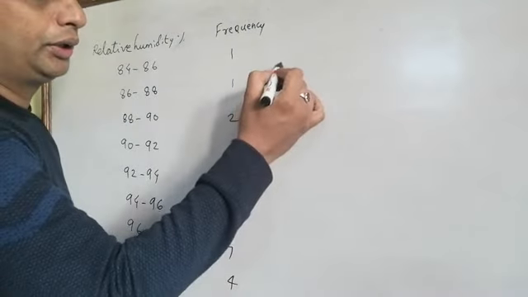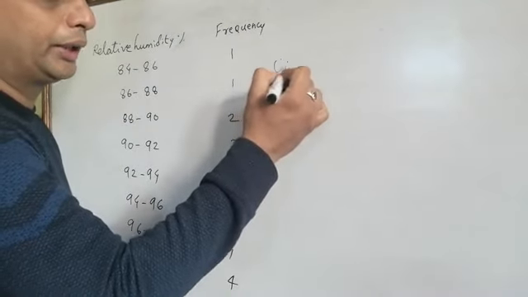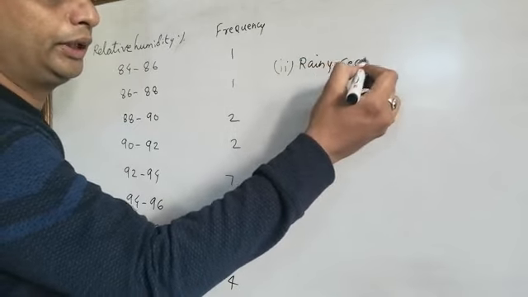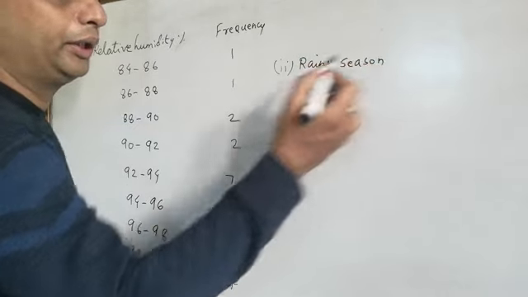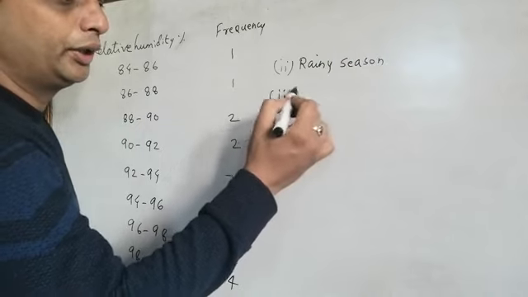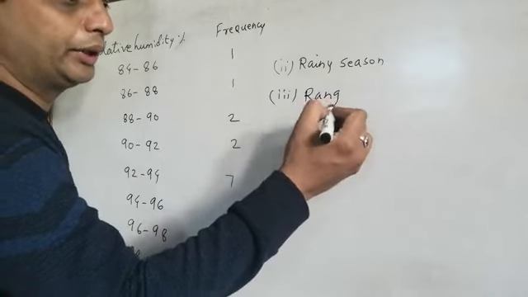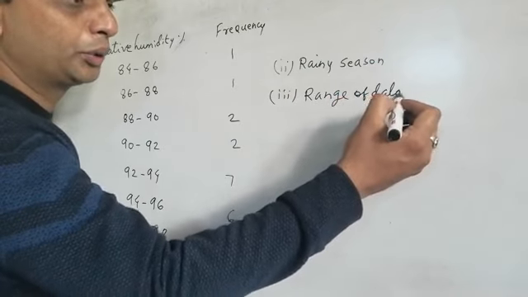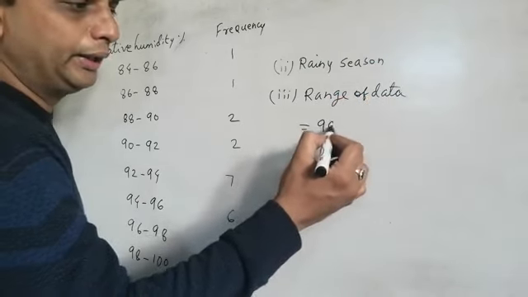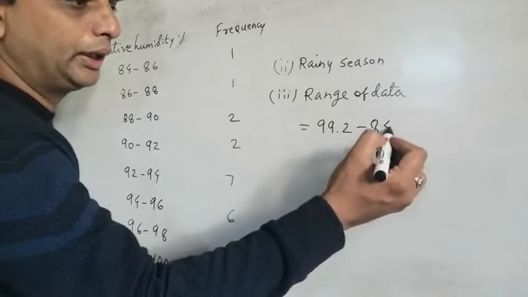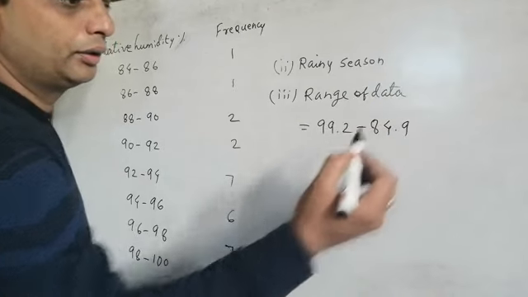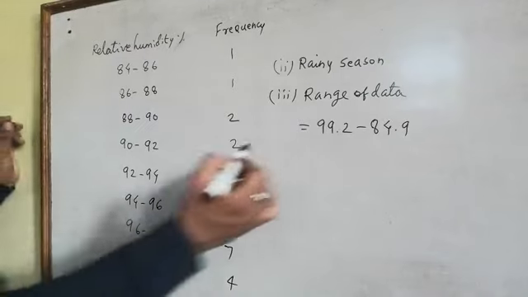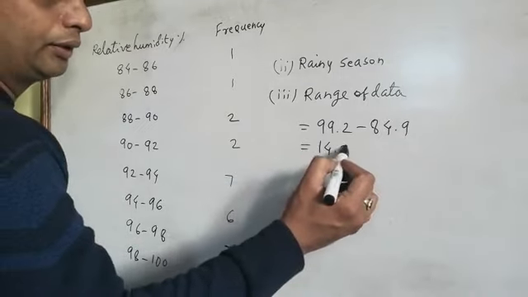So for the second question you can write the rainy season, or if you write the month, then July. Third, range. Range means the highest value minus the lowest value of the data. The highest is 99.2 and the lowest is 84.9. So you subtract 84.9 and you get 14.3 as the answer.